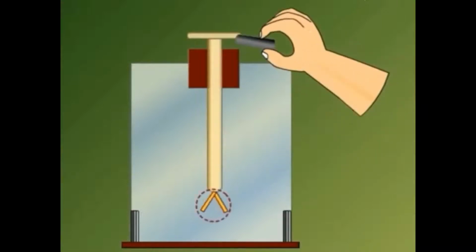Now see, it is being kept in contact, and what do you observe? You observe that this gold foil, the gold leaves, are diverged. The higher the amount of divergence, the higher the amount of charge on the object.